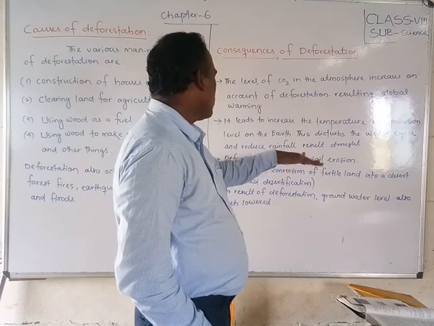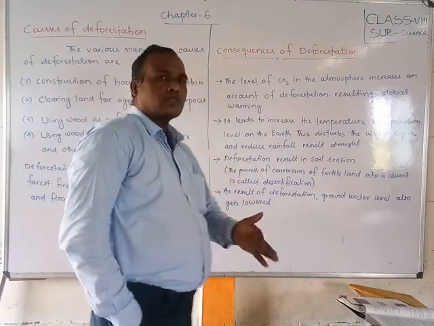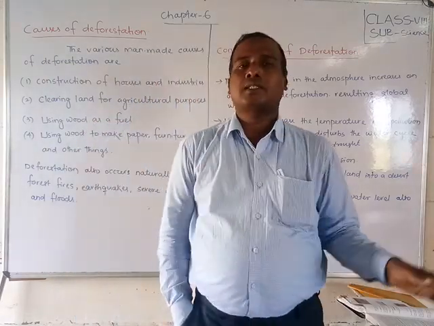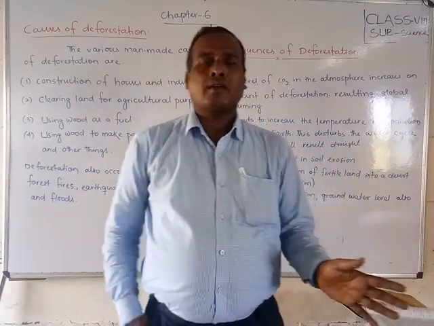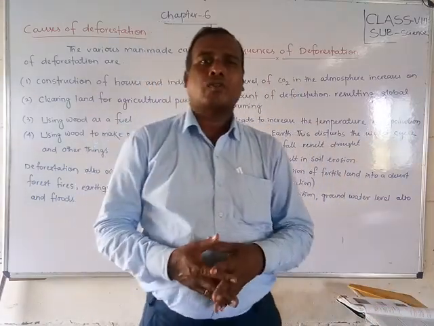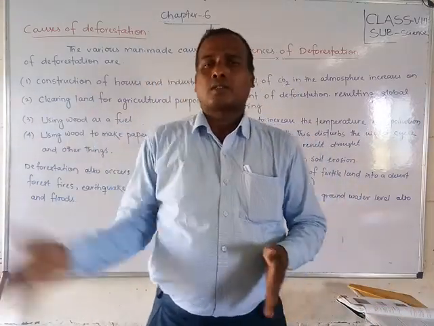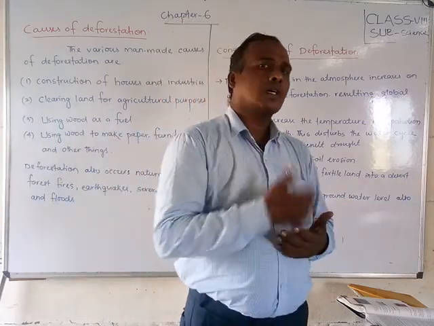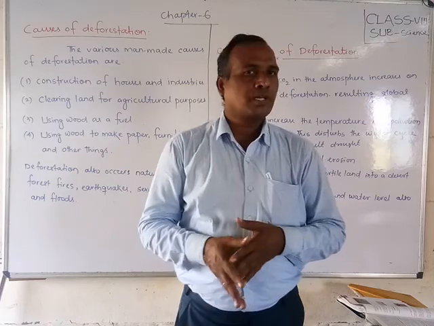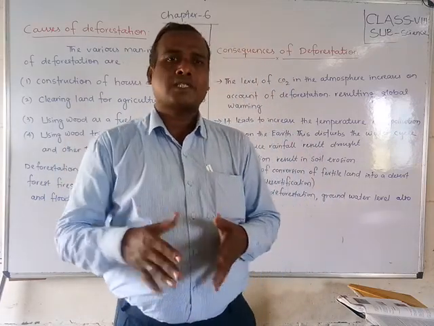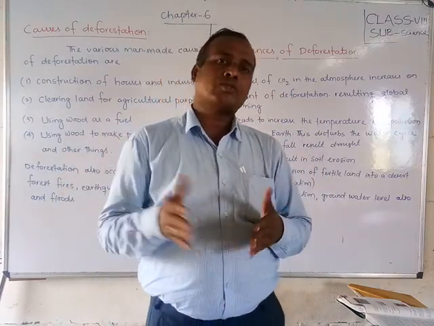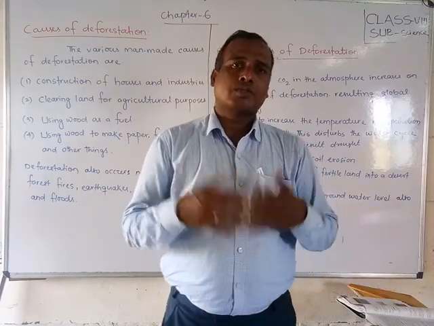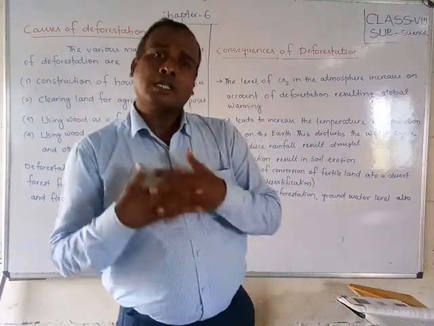Deforestation results in soil erosion. Friends, suppose there is no tree, no plants, nothing in that area. When the rain comes, all the soil will flow from one place to another. That means soil erosion will come. When the air breeze blows, the soil will also move. That is also called soil erosion.